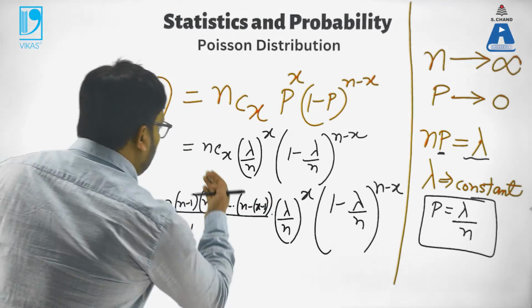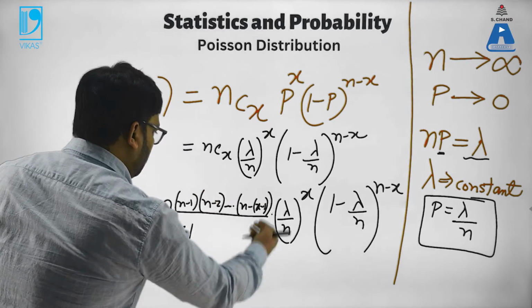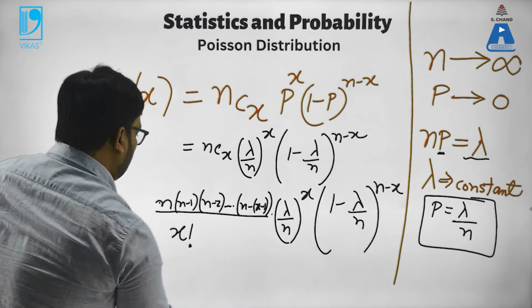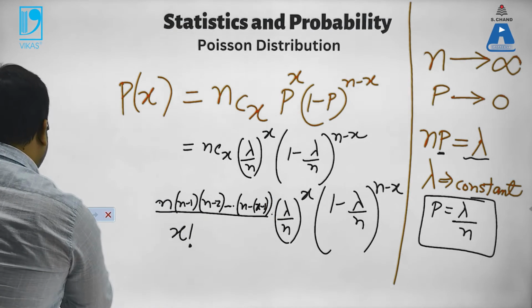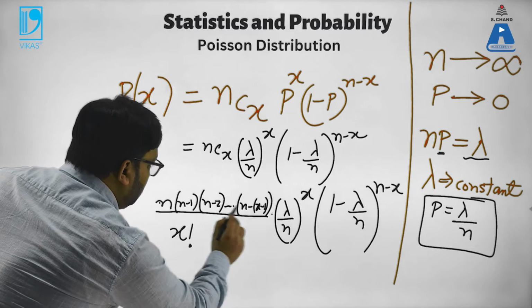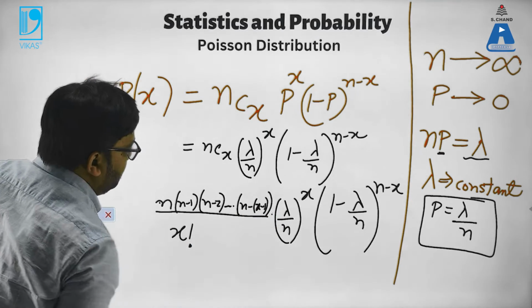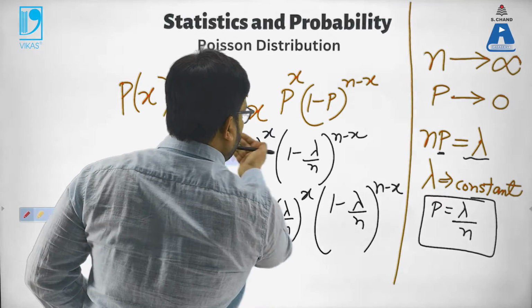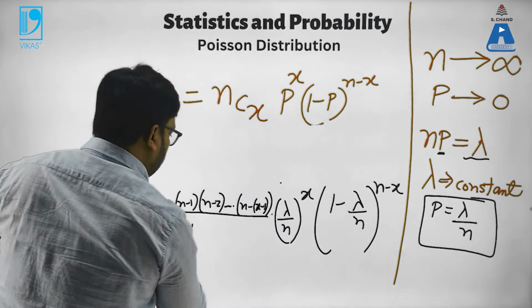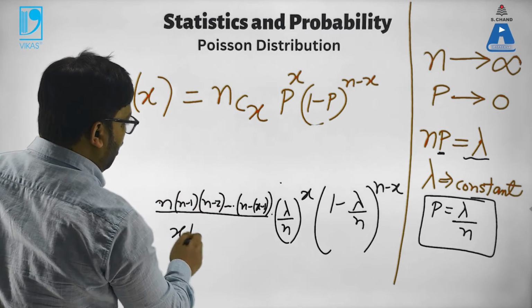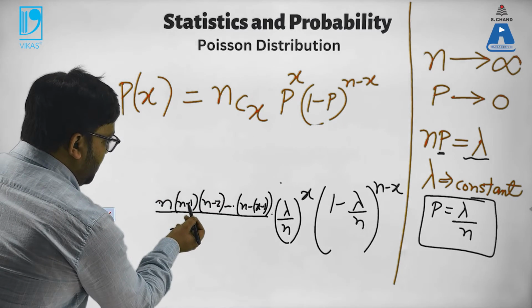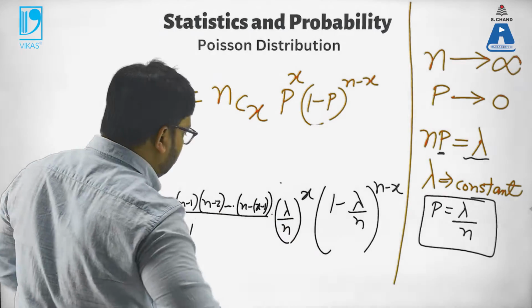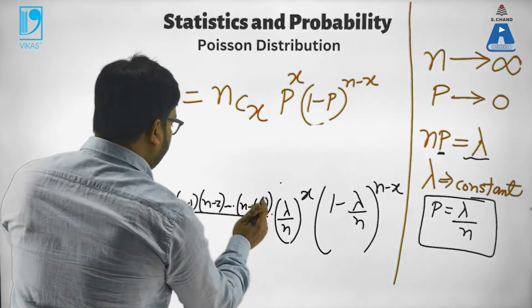From each of the terms, take out n common. How many terms are there? n minus 0, n minus 1, 2 until x minus 1. So there is x number of terms.